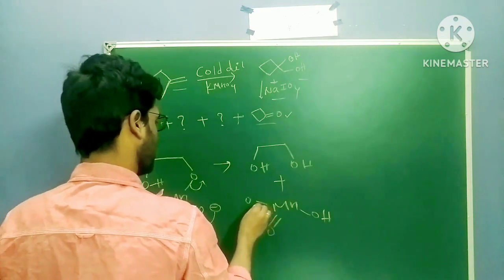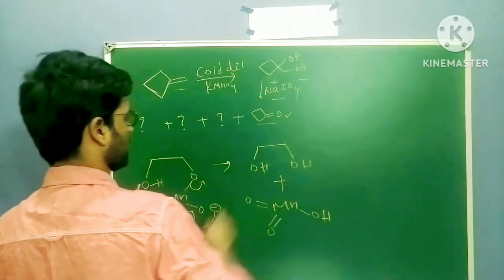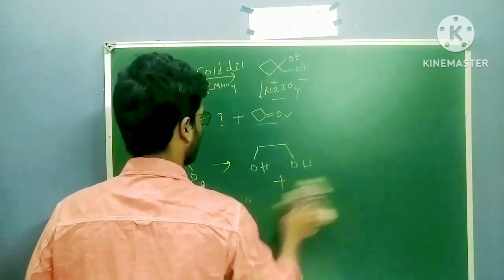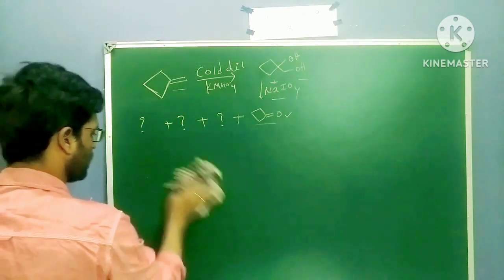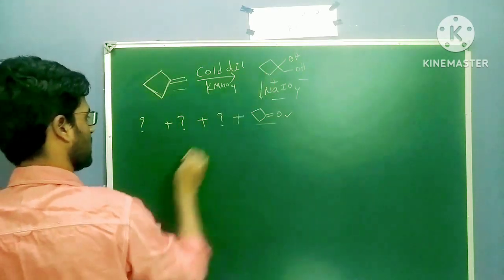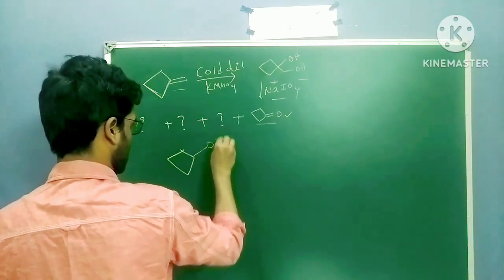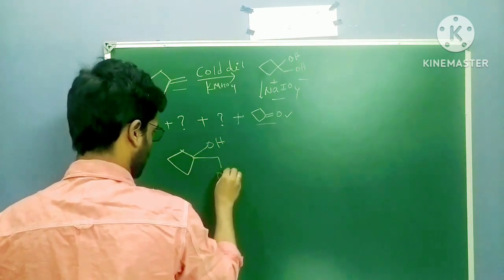Sorry, double bond O. HMnO3 will form. This is the byproduct here. So the 1,2-diol is forming like this. This is the mechanism of the 1,2-diol. This is the first step. So in the first step, I'm getting this: here OH, here CH2OH.